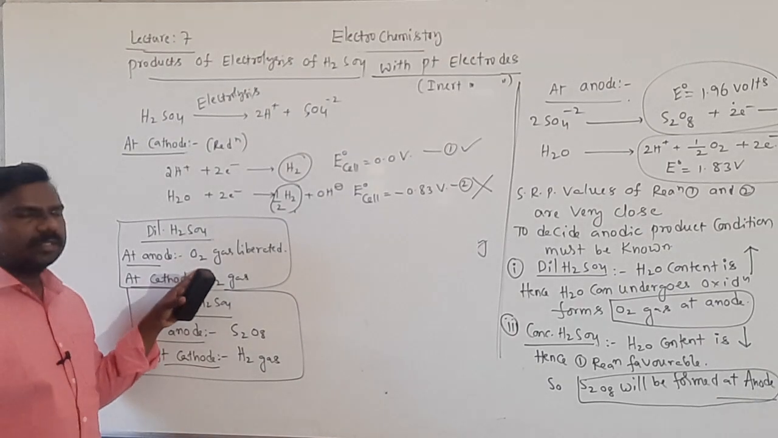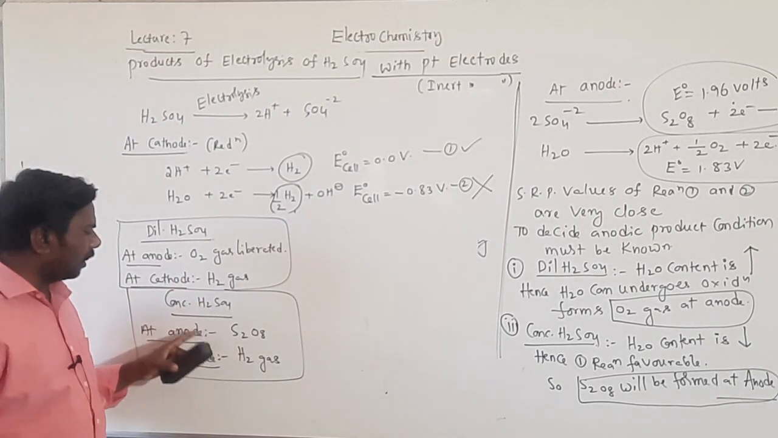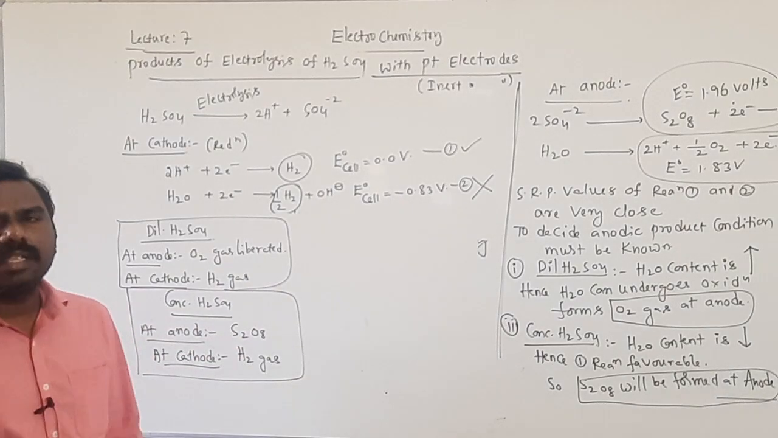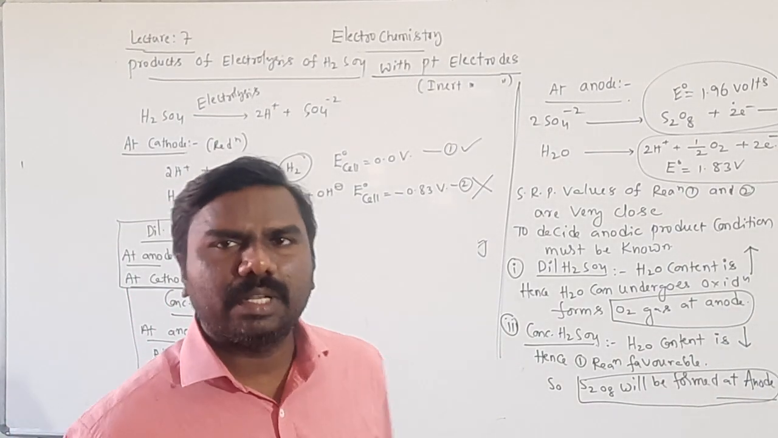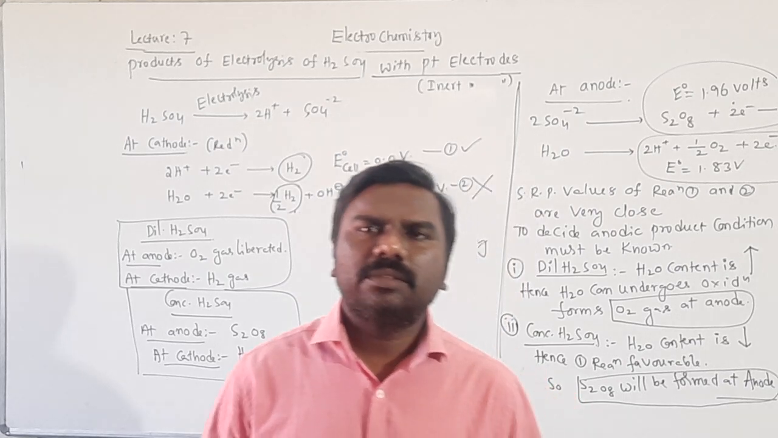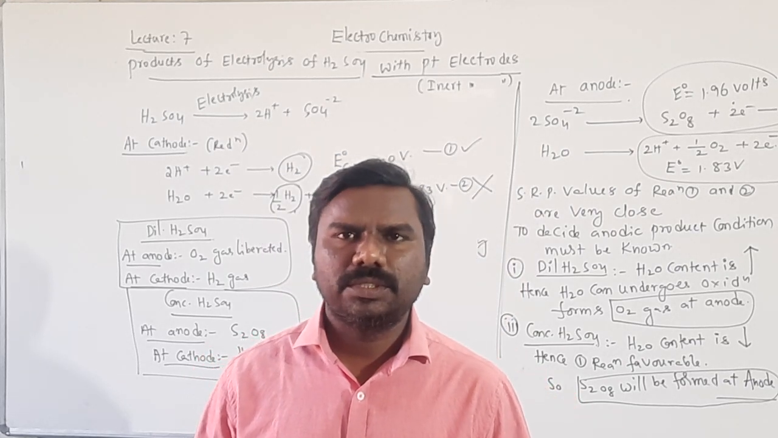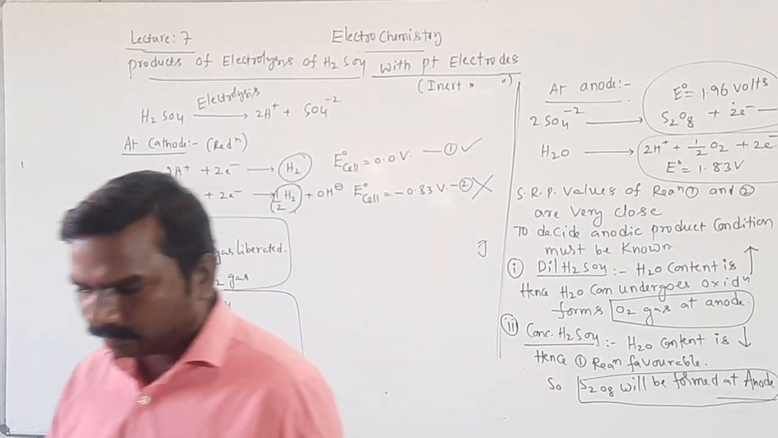If you take dilute H2SO4 at the anode, oxygen gas. If you take concentrated H2SO4 at the anode, S2O8. Textbook question only, very, very important. These are the questions which are given in the textbook itself, students. Okay. Next.